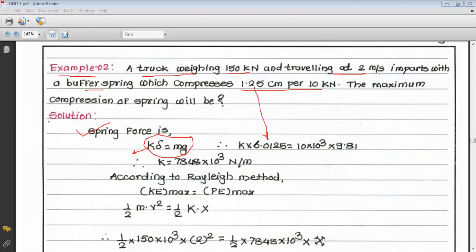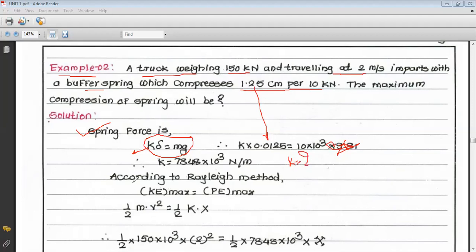So that becomes k into 0.0125 is equal to the force given, that is 10 kilonewton. So 10 into 10 raised to 3. Now from that we have to find out the value of k.